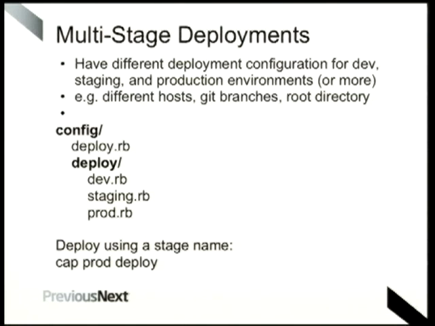You can set up a separate configuration for each of those environments, and all it does is take the file name and say, okay, that's an environment under this directory structure. So you create a new deploy directory, create a .rb file, and then put the specific differences in those files.